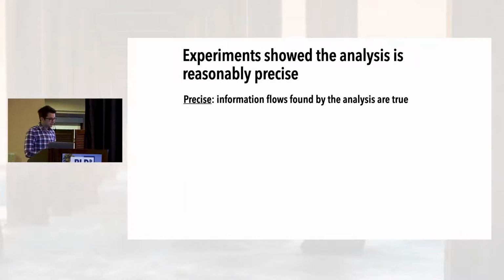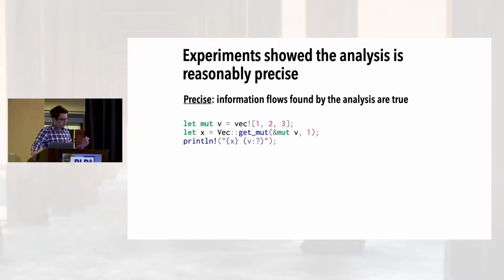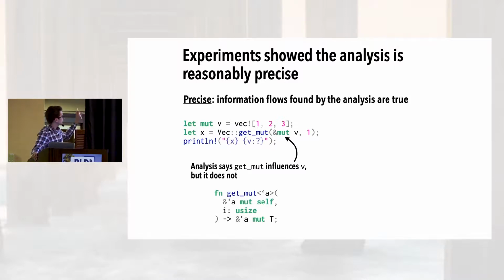Then we looked at precision. Like most static analyses, our tool is imprecise. Just as one example, in this program, we create a vector v, and then we get a mutable reference to an element of v, x. But we don't actually mutate x, so line 2 has no effect on v. The issue is that this function has to take a mutable reference as input to pass off that permission to the output pointer. And the rules of our analysis said, because getMut takes as input a mutable reference, without looking at its definition, we have to assume that that line mutates v. Therefore, our assumptions don't match reality, and there's an imprecision.